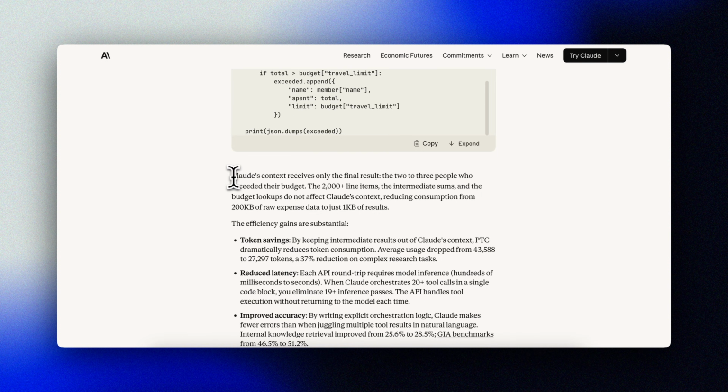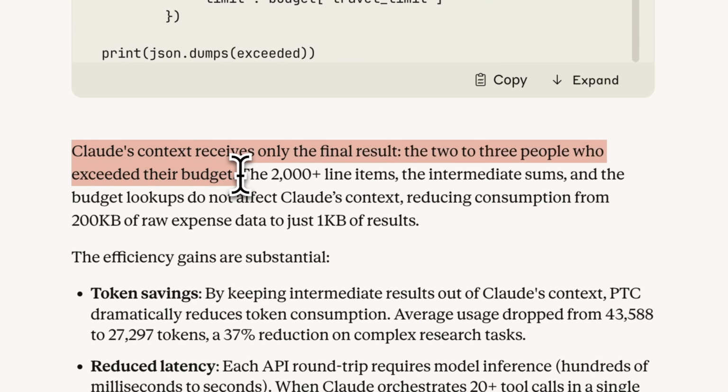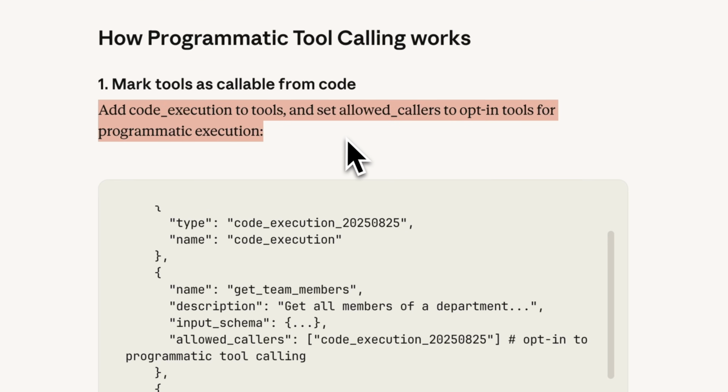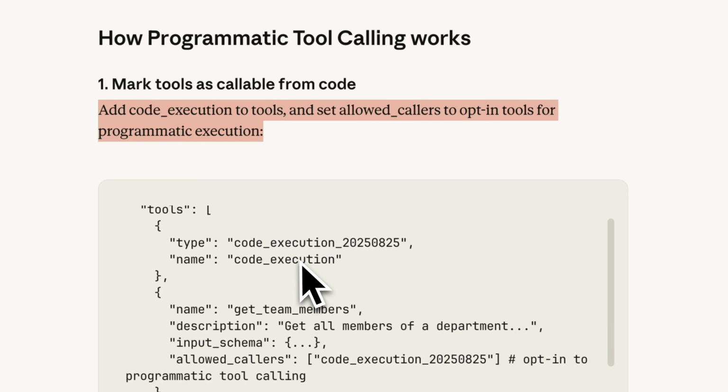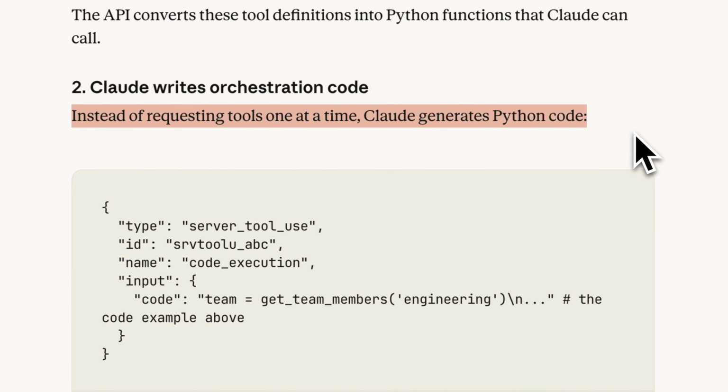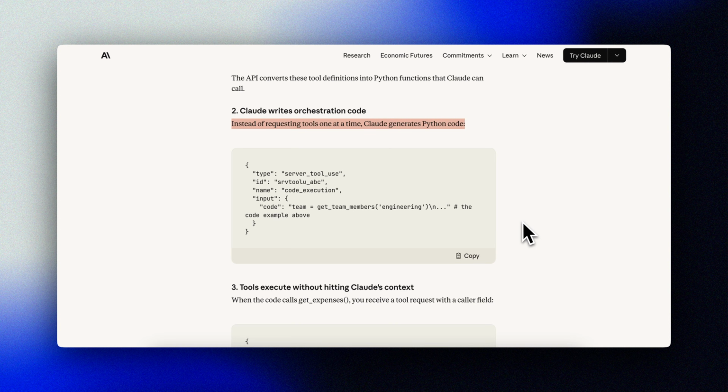But with programmatic tool calling, Claude writes a Python script. The 2,000 expense line items, they never enter Claude's context, just the final answer: 2 people which exceeded their budget. You simply add the code execution tool and then set allowed callers to opt-in tools for programmatic execution. The API will then convert these tool definitions into Python functions that Claude can call.